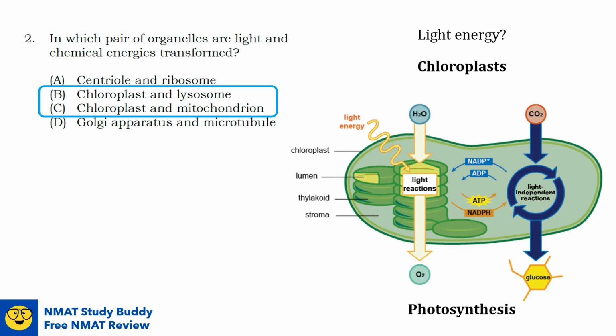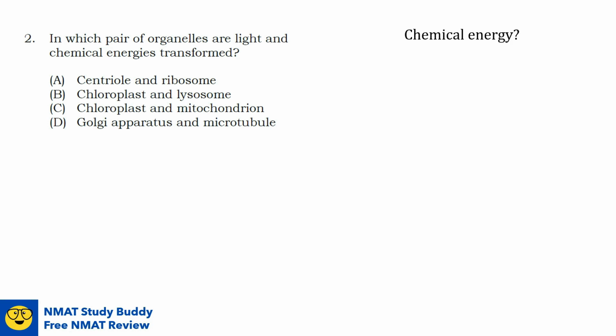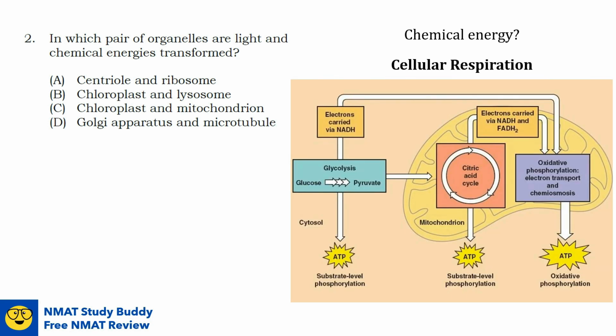A and D. Now, which organelle among lysosome and mitochondrion can carry out chemical energy transformation called the cellular respiration? The answer is the mitochondrion. That is why it is called the powerhouse of the cell or the energy factory of the cell, because it is responsible for making ATPs. So the answer here is chloroplast and mitochondrion, which is option C.